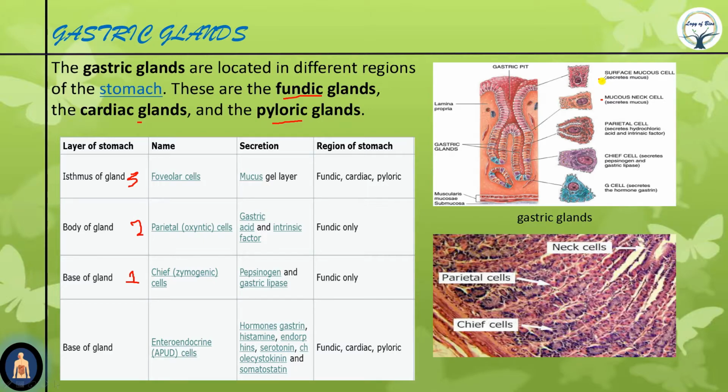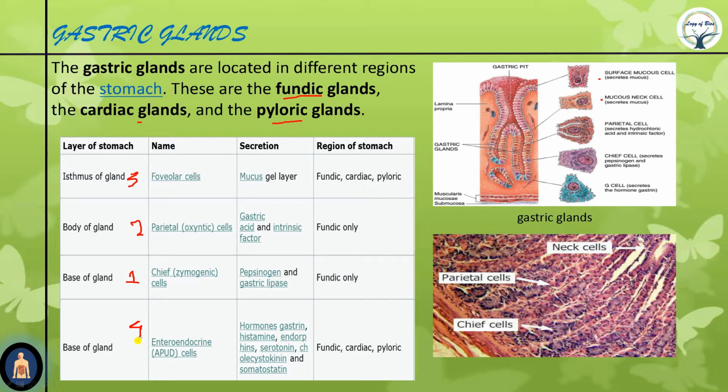Now there are two more. 3 plus 2, two more. Now our fourth one is this one, the enteroendocrine cell. Enteroendocrine cells are the fourth one. Now remember, there are enteroendocrine cells of the stomach as well as of the pancreas. In the pancreas we call them islets of Langerhans, and in the stomach we call them gastric cells. Okay, why gastric?